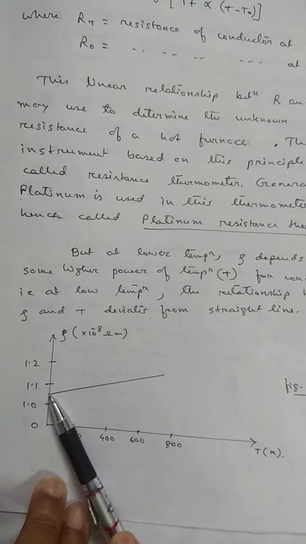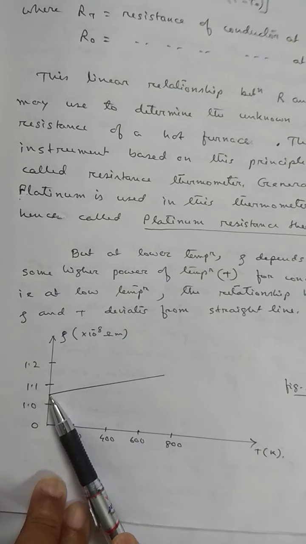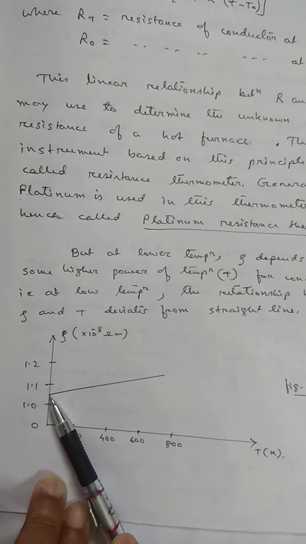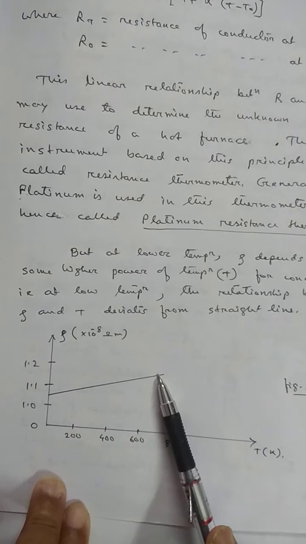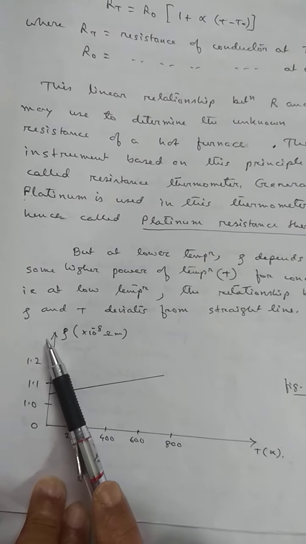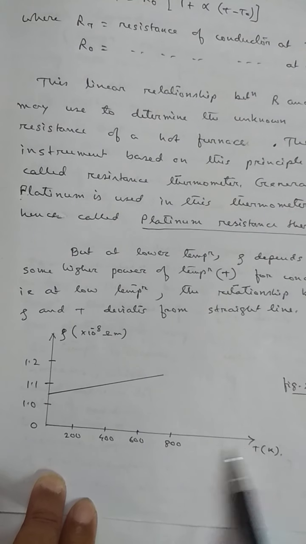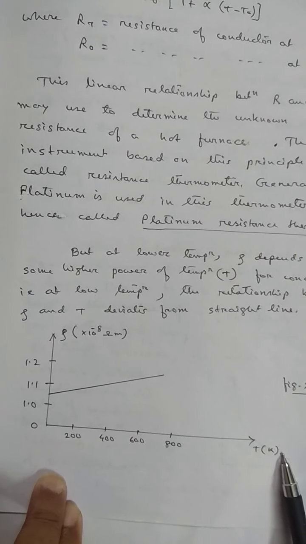Normally, pure metals have a very low value of resistivity, but these alloys, particularly manganese, have a high value of resistivity. But you see the graph. This graph is almost flat between resistivity and temperature, and you see the temperature range is up to 800 Kelvin.